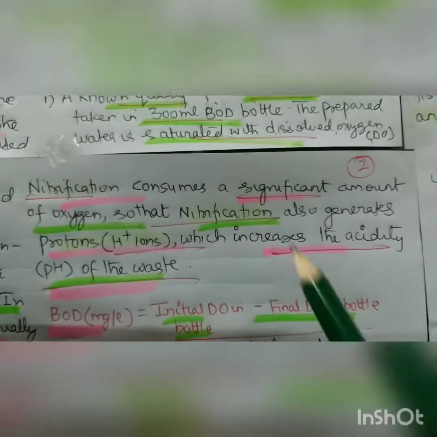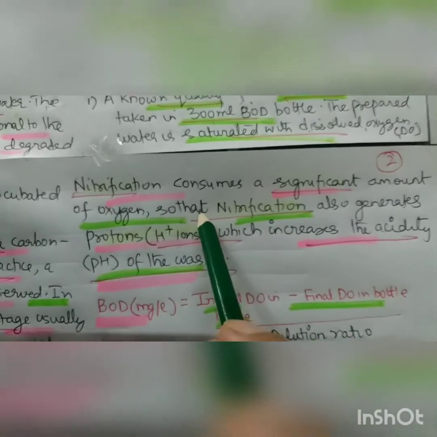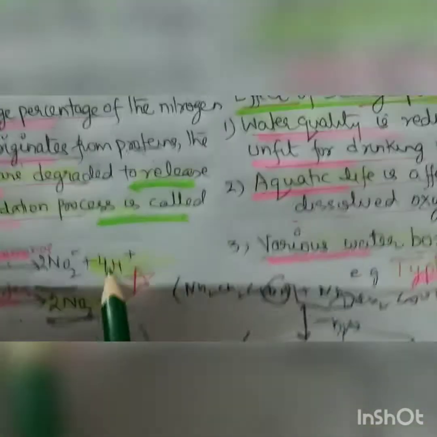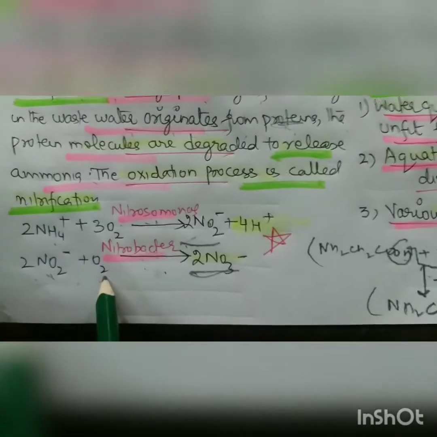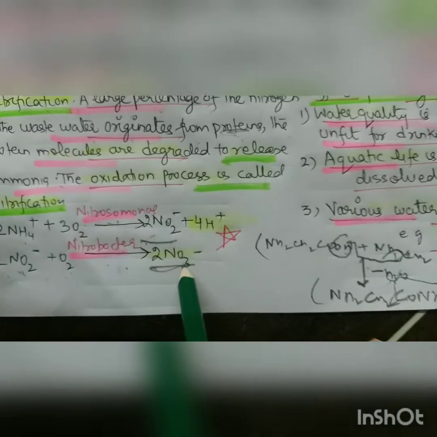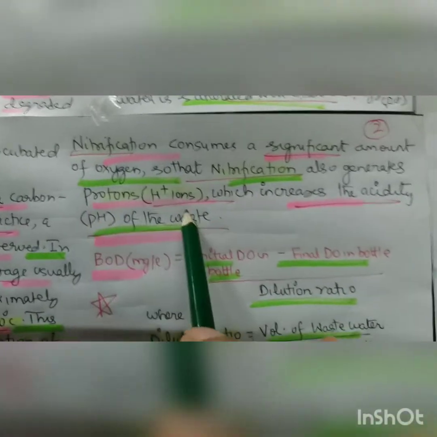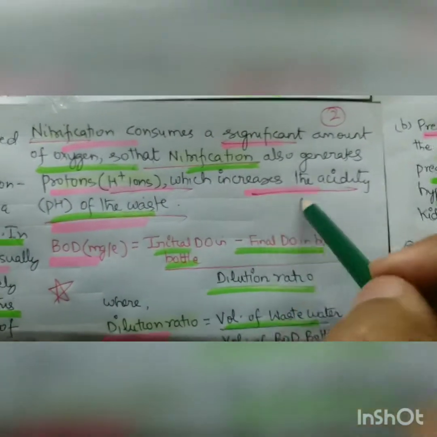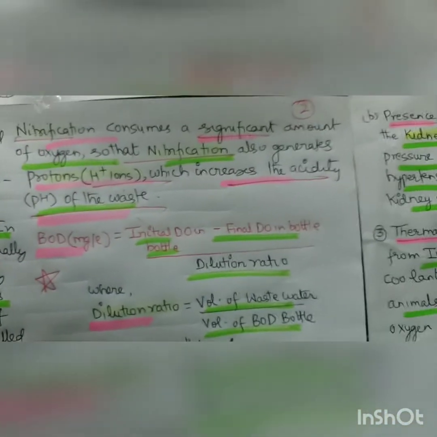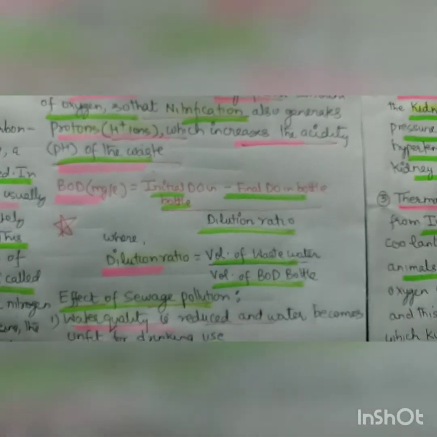So nitrification consumes a significant amount of oxygen. First, it uses oxygen in the presence of Nitrosomonas to form nitrite, and then uses oxygen in the presence of Nitrobacter to form nitrate. So it consumes a significant amount of oxygen. Besides, nitrification also generates protons, and these H positive ions increase the acidity of the waste. So these are basically the important factors which are responsible for proper solid waste management.